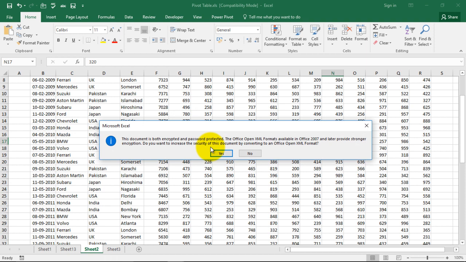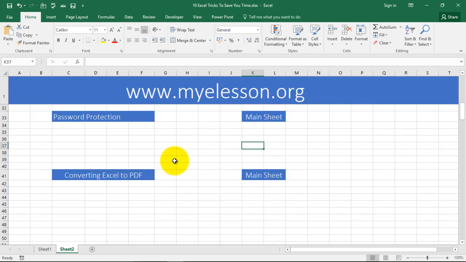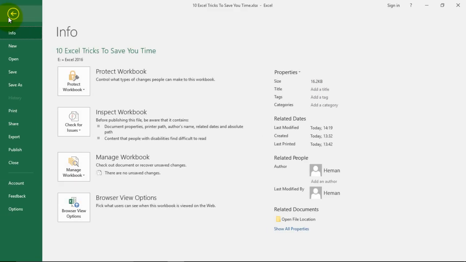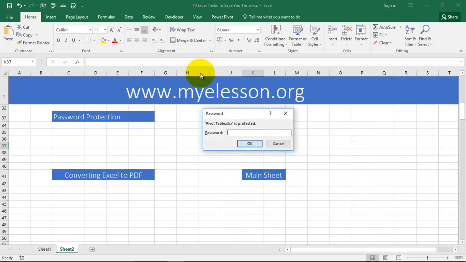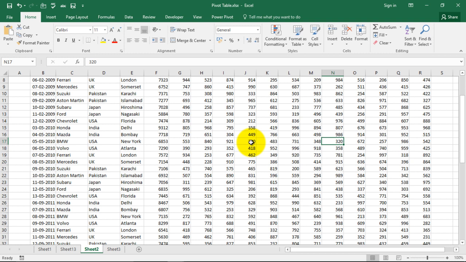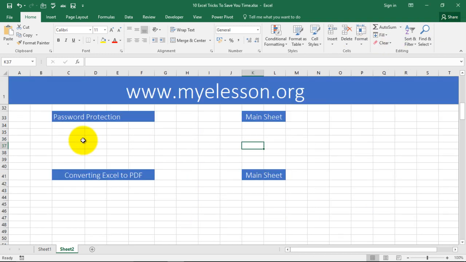Let me save it. Okay, it's saved now, and let me go ahead and open it again. Open. This was the one we used. Now it's asking for a password. 123. Now I can open it. See? Now, another kind of password wherein nobody can go ahead and change any content. Like currently I can type anything over here, right? See? 123, that's the password that we'll be using.